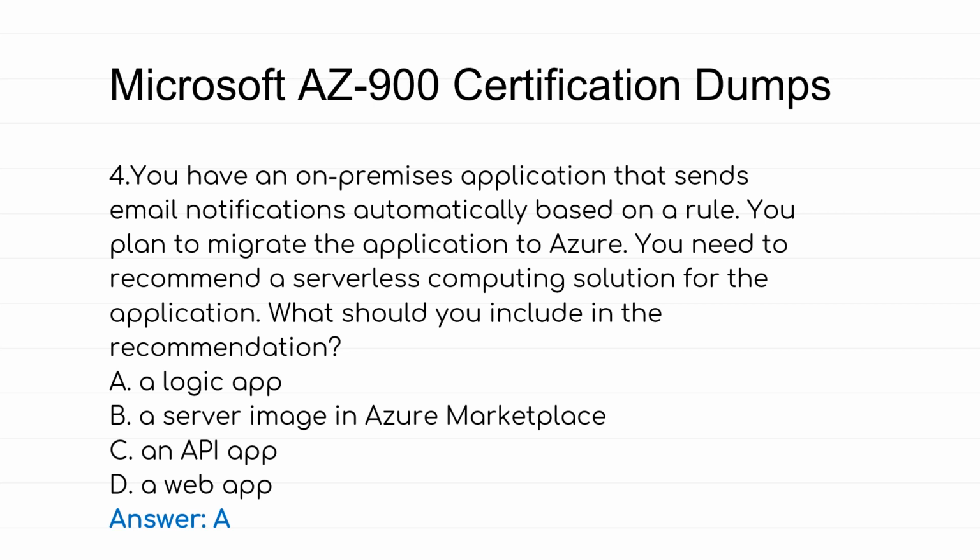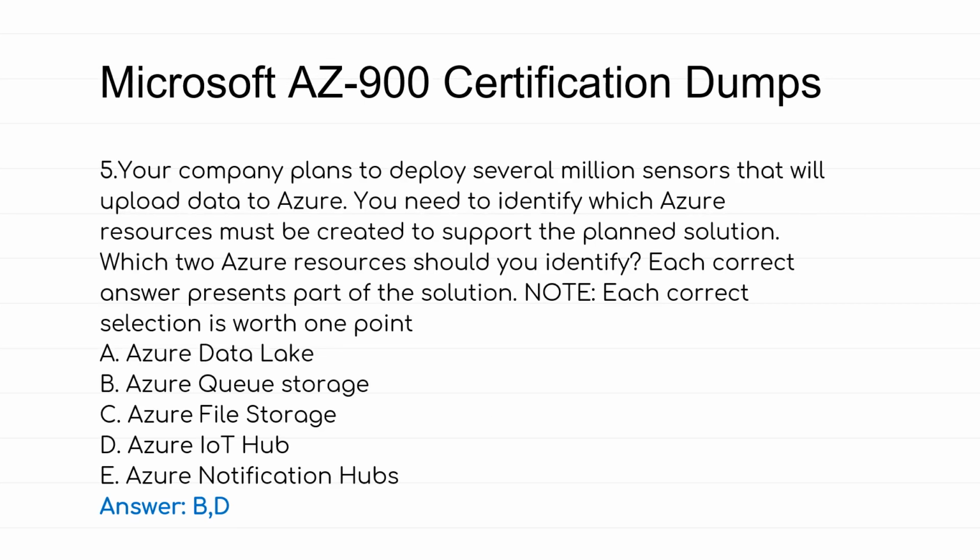4. You have an on-premises application that sends email notifications automatically based on a rule. You plan to migrate the application to Azure. You need to recommend a serverless computing solution for the application. What should you include in the recommendation? A. A Logic app. B. A server image in Azure Marketplace. C. An API app. D. A web app. Answer, A.